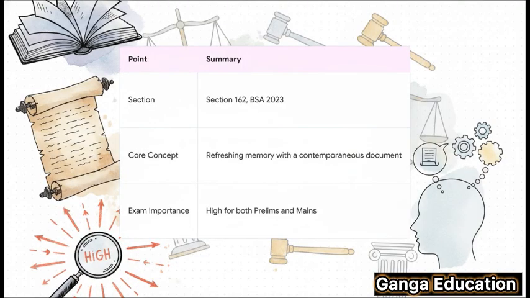For a super fast revision, just lock these 3 things in your mind. First, the section number. It's Section 162 of the BSA 2023. Second, the core concept, it's all about refreshing memory using a document made at the time of the event. And third, exam importance, it is extremely high for both your prelims and your mains.